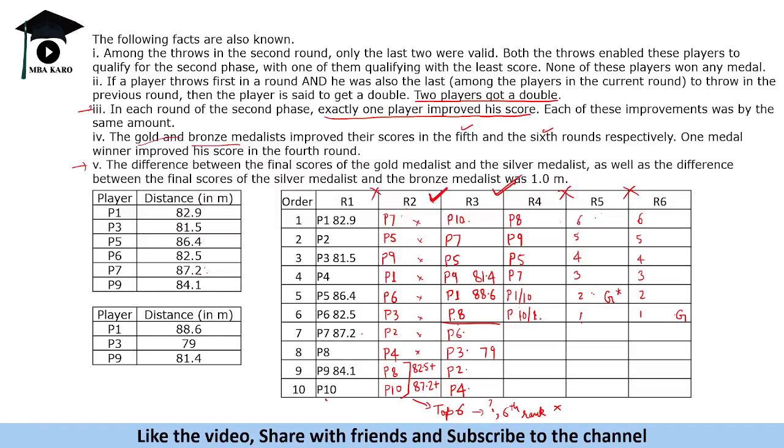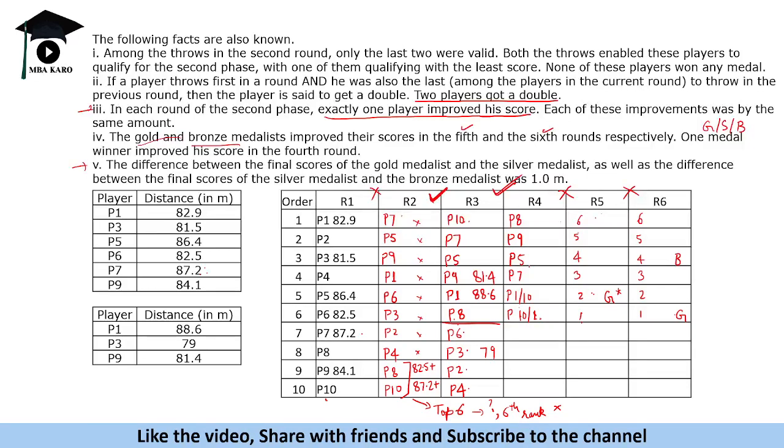ठीक है, bronze medalist improved in the 6th round. ब्रॉन्ज मेडलिस्ट ने 6th राउंड में इंप्रूव किया. That means bronze medalist was 4th here, he improved and won the bronze medal in the last round. Okay, all right. One medal winner improved his score in the 4th round. Now this can be gold, silver or bronze. We do not know who is that person who is improving in the 4th round. 4th round में मतलब that person went ahead.